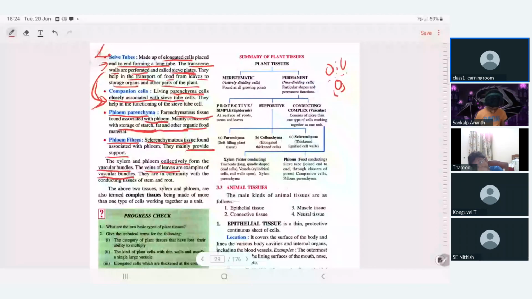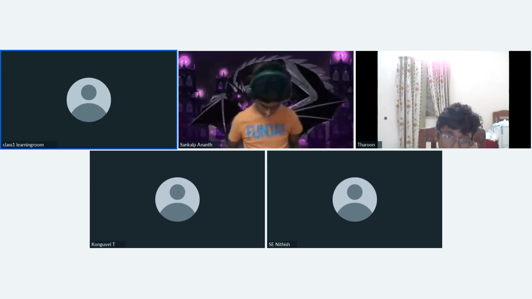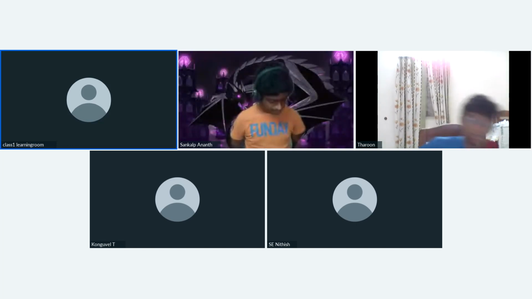They are in continuity with the conducting tissue of the stem and root. It starts from the root and the stem, and then finally it reaches the leaf. There you can see the veins, but in the root and stem you can't see them. In the leaf, the veinlets are actually the conducting tissue.